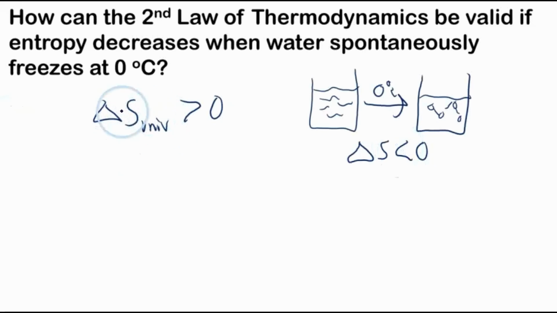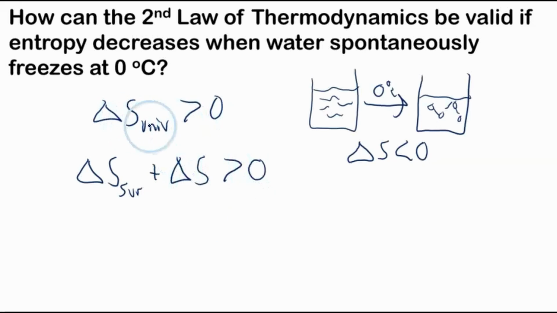The change in entropy of the universe in thermodynamics is usually broken up into the surroundings and the system. So the change in entropy of the universe equals the change in entropy of the surroundings plus the change in entropy of the system, and these two combined have to be greater than 0. If the change in entropy of the system is less than 0, then we need the change in entropy of the surroundings to be positive and greater in magnitude than the decrease in the system.